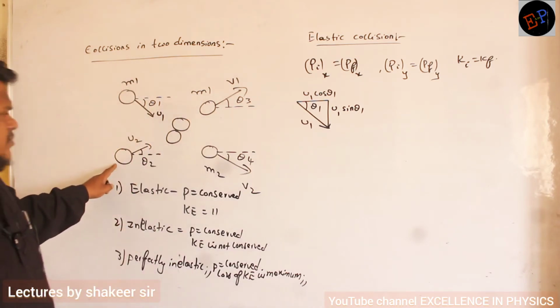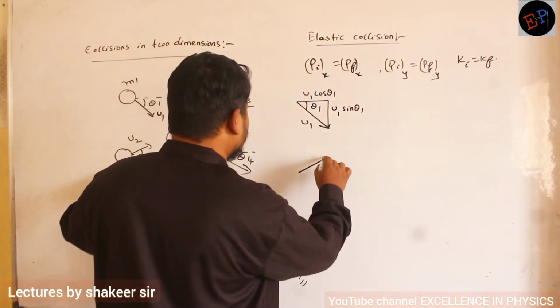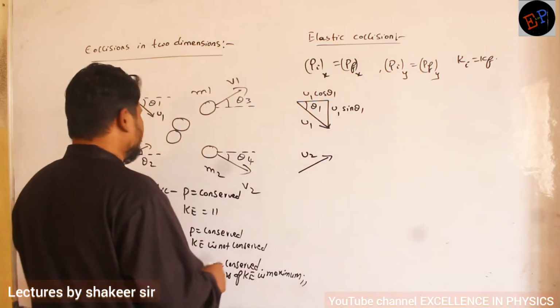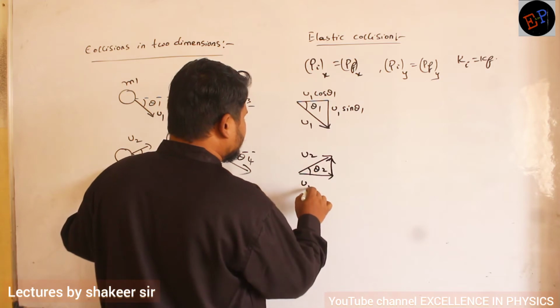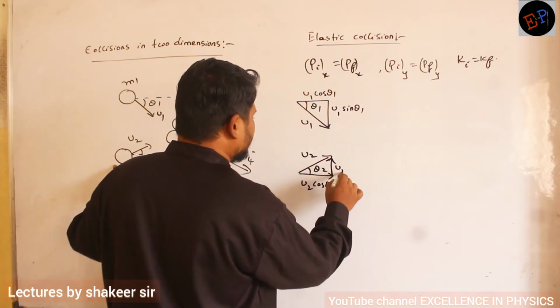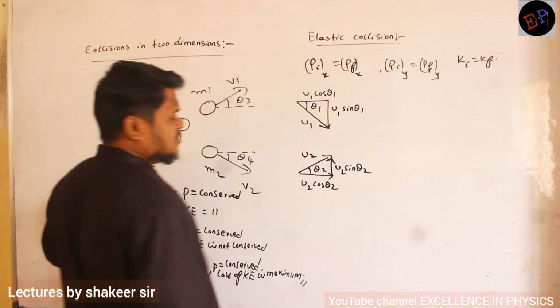Now you take the second body, u2. u2 is making how much angle? u2 is making an angle of theta 2. So split that one again into 2 components. Okay? So this is u2 cos theta 2, the adjacent side, and u2 sin theta 2, the opposite side.